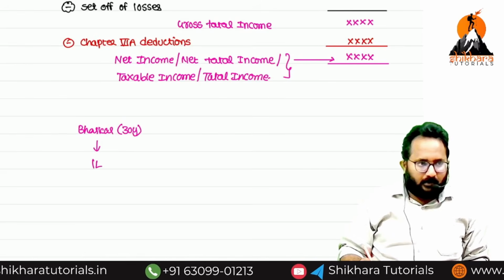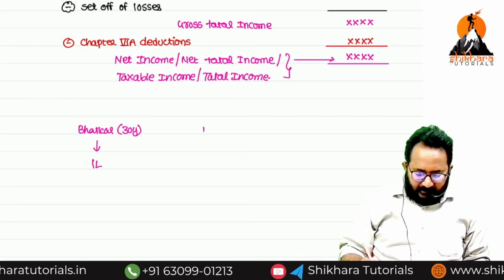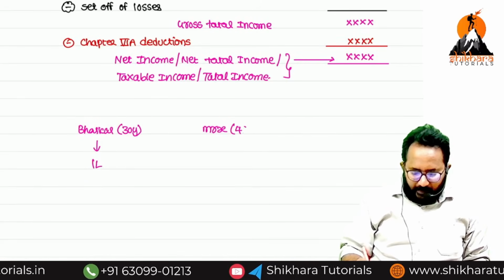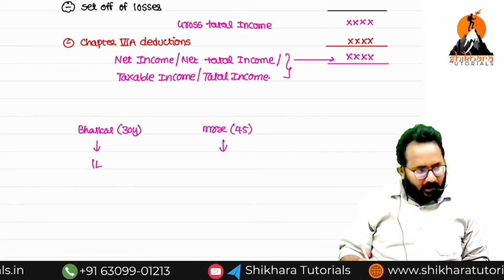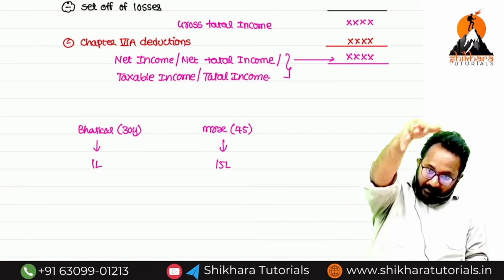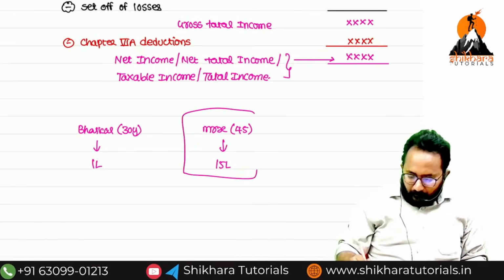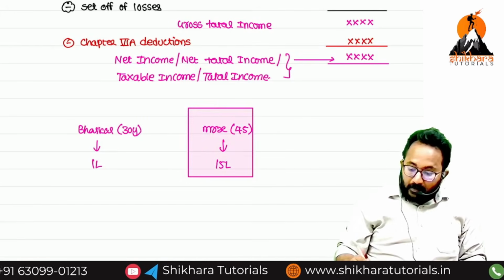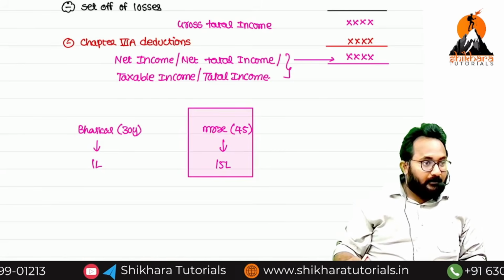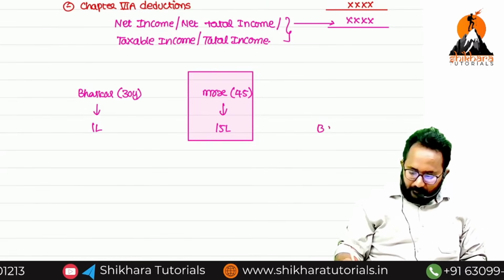Next, take Mr. X, he is 45 years of age, and he has 15 lakh. Who is required to pay the tax now? Mr. X. Why? His total income of the previous year exceeds the basic exemption limit.